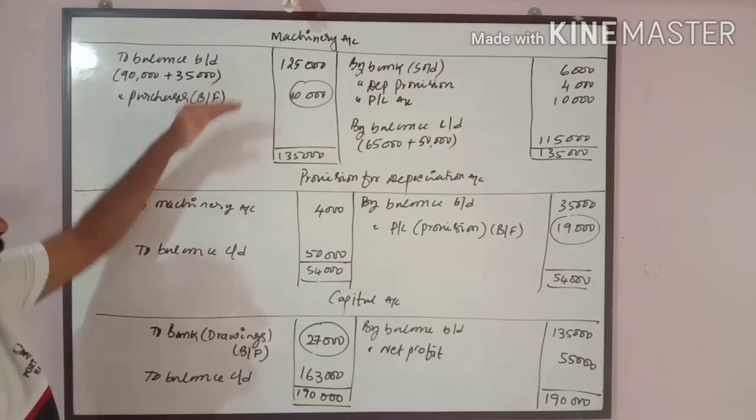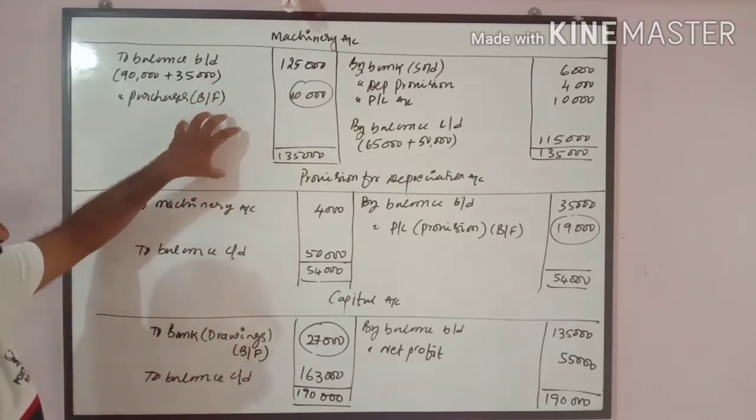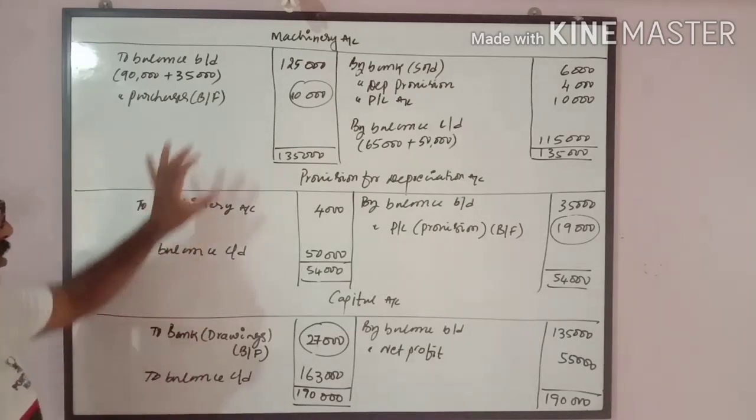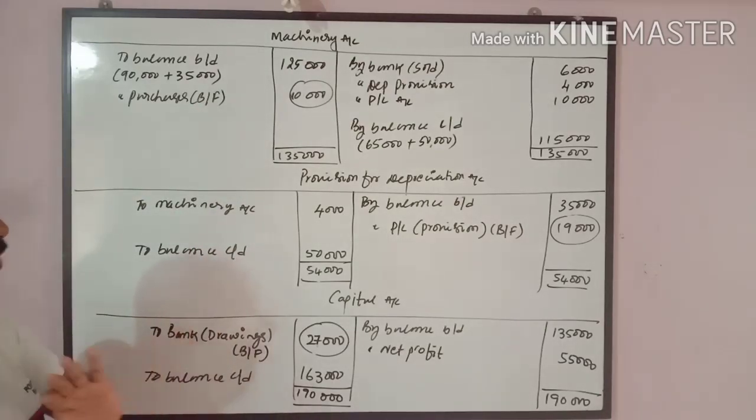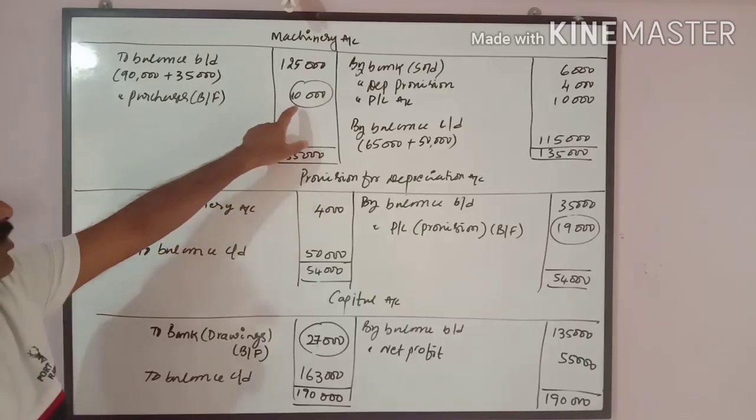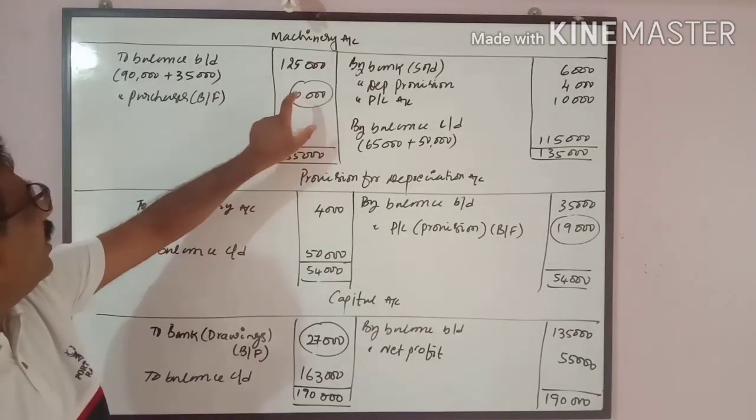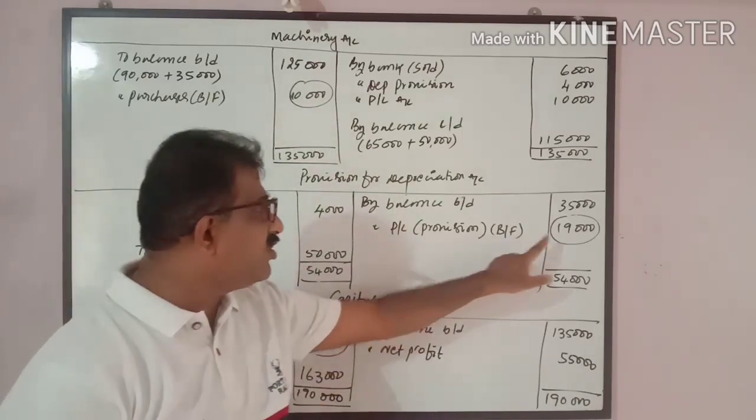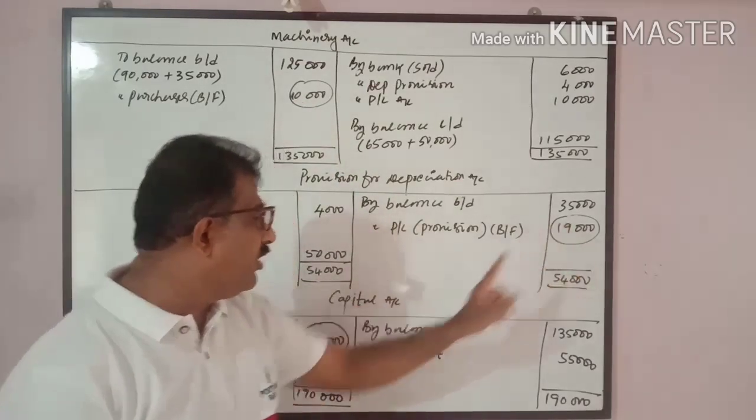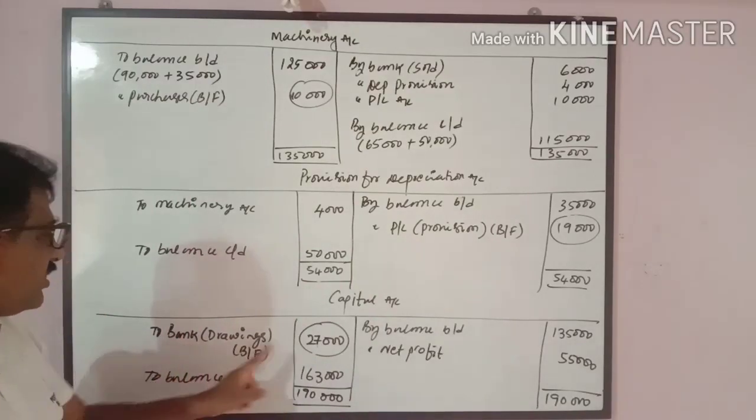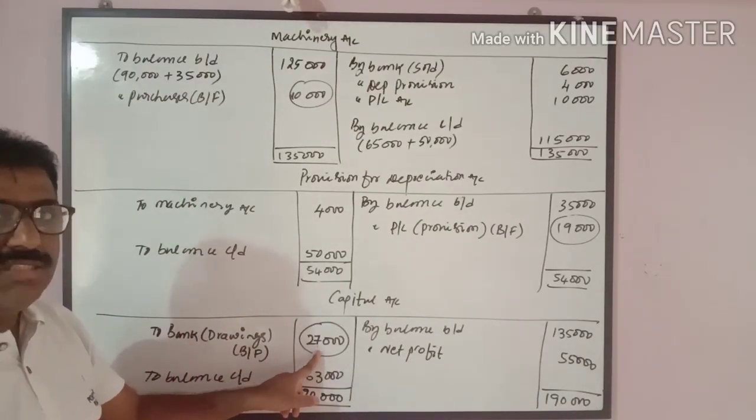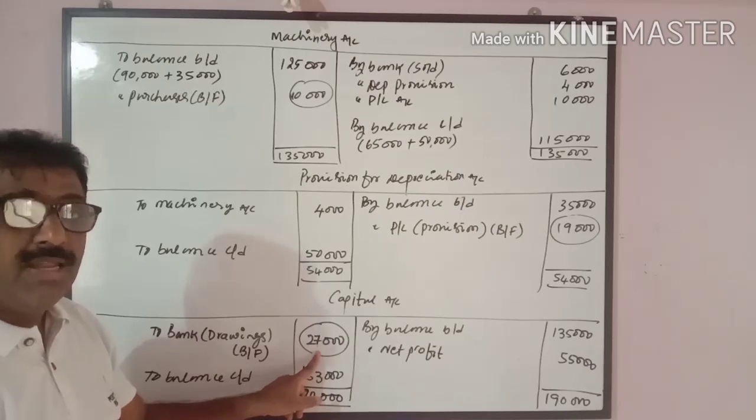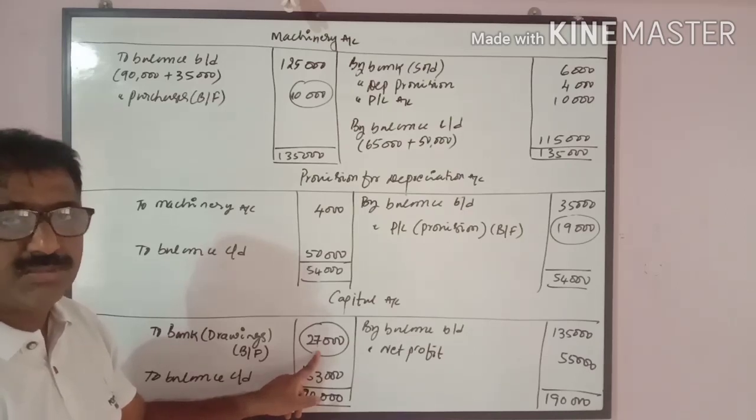First, we need to prepare these three accounts. It is given in the adjustment: machinery account, provision for depreciation and capital, to find out the missing values. Nowhere is it mentioned in the problem, so this information we need to find out. Machinery account, purchases of machinery; provision for depreciation, depreciation provision made during the year; and drawings made by the proprietor, 27,000. After all this, we have to prepare the cash flow statement. Let me prepare the cash flow statement for this.